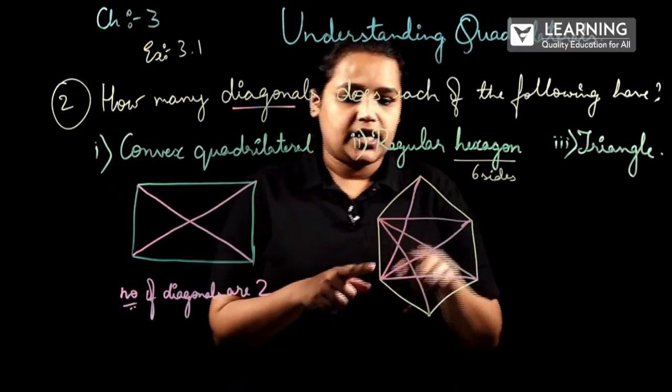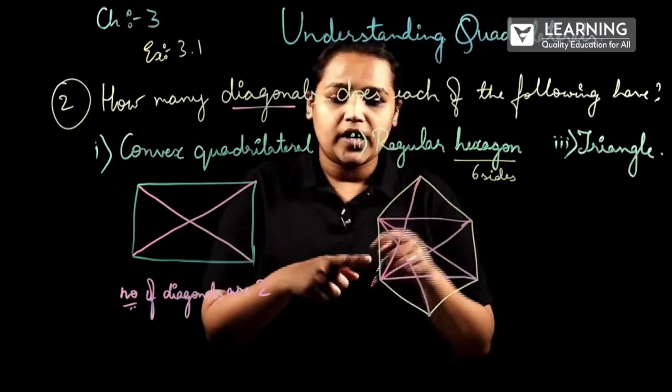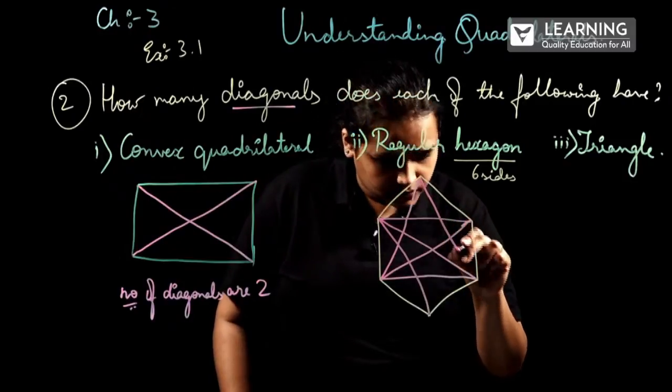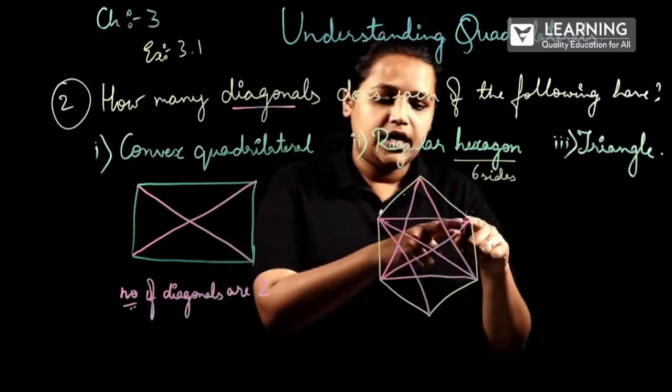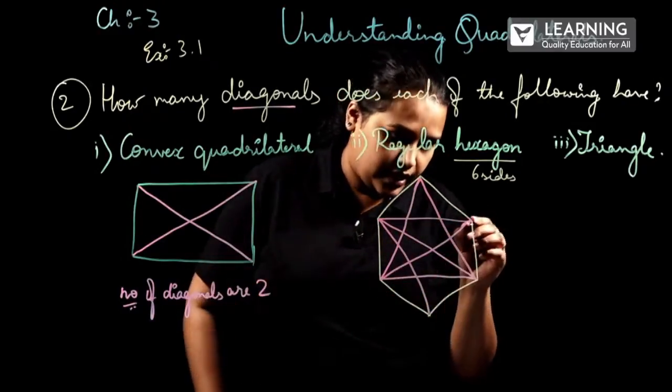And now from here, again, 1 is already drawn, the second one. Correct? Next, here one is drawn, second one is drawn and third one.